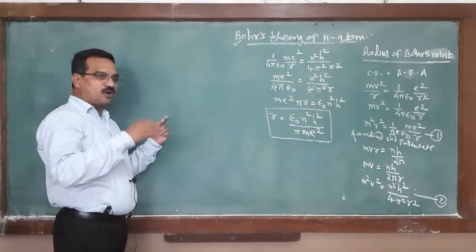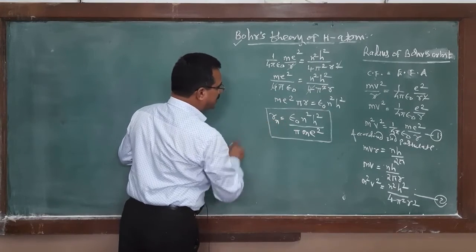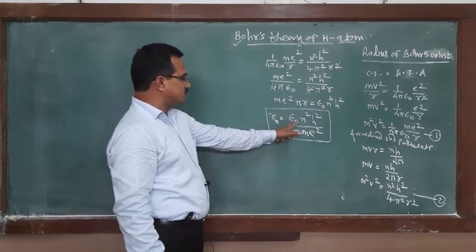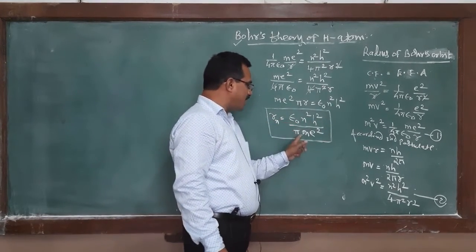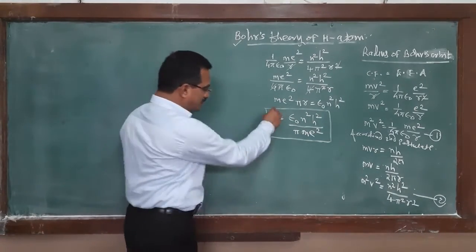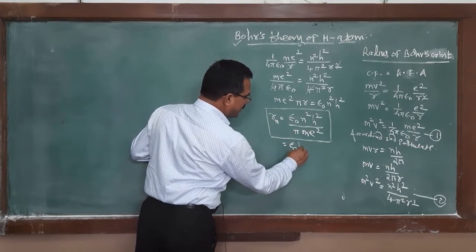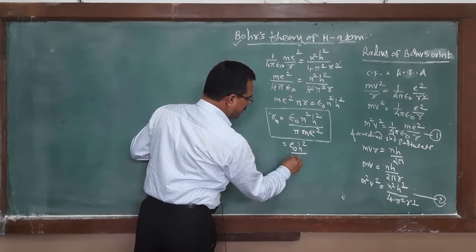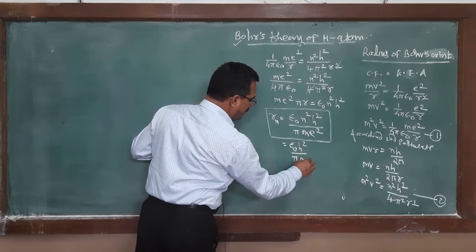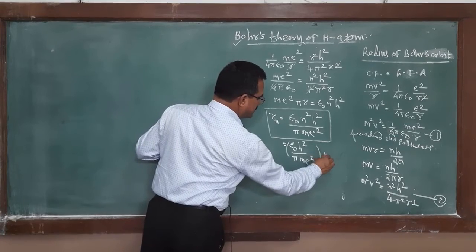If the orbit is the nth orbit, then the radius of that nth orbit is equal to epsilon 0 n square h square divided by pi m e square. In this equation, epsilon 0, h square, pi, m, e square are multiplied by n square.